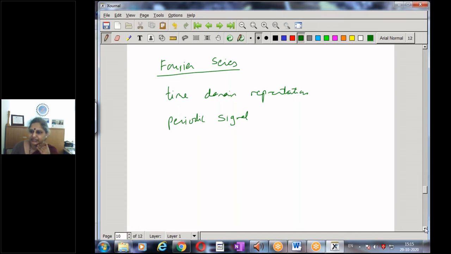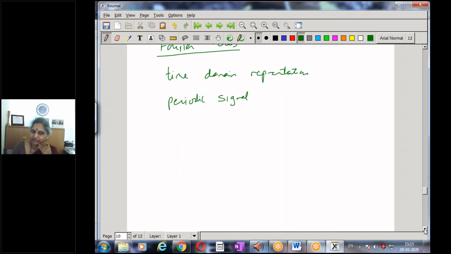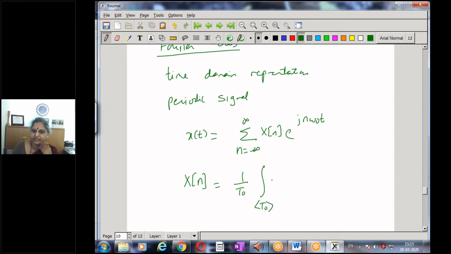For any periodic signal x of t, we can have the Fourier series representation, given by x of t equal to the sum over n from minus infinity to infinity of X of n e to the power of j n omega naught t, where X of n is given by 1 by T naught times the integral over one continuous period T naught of x of t e to the power of minus j n omega naught t dt.